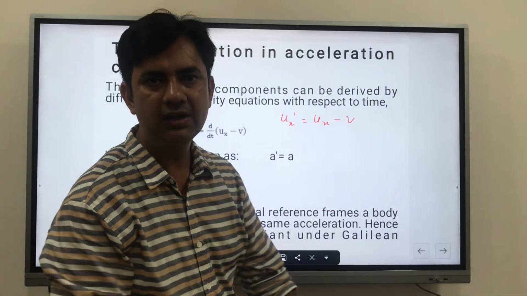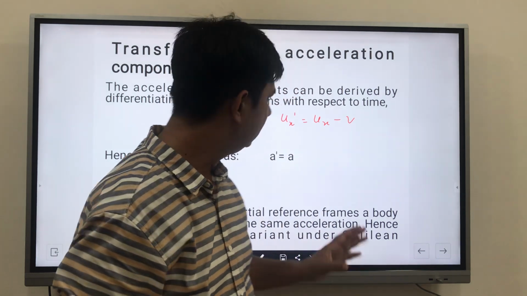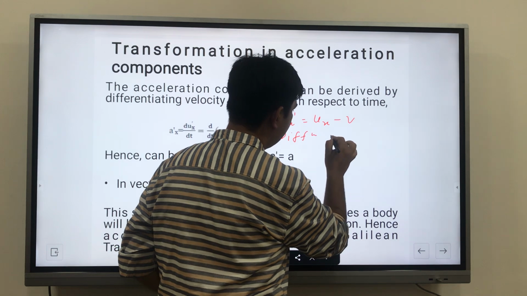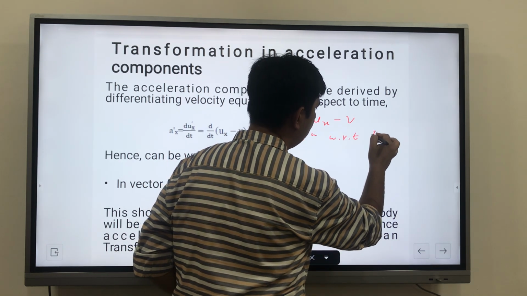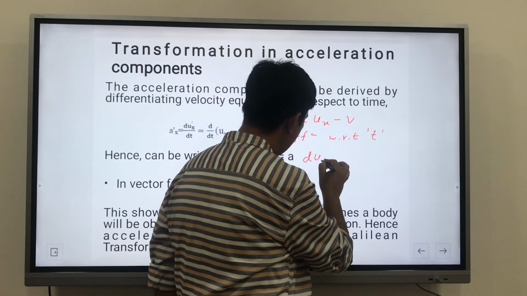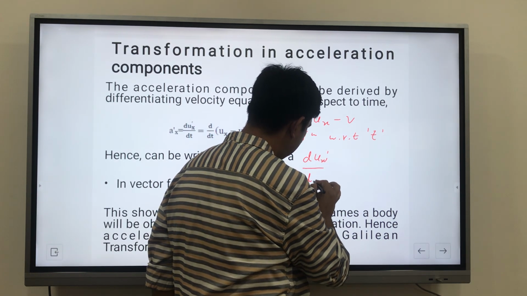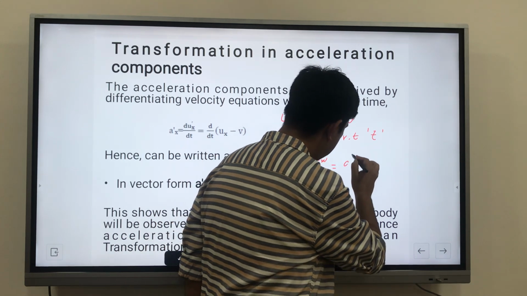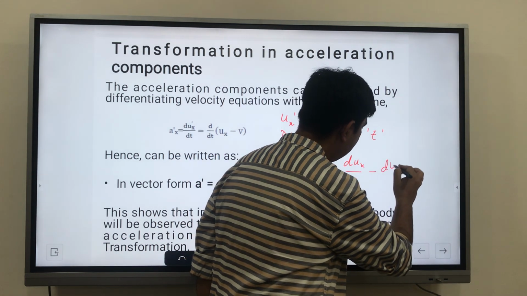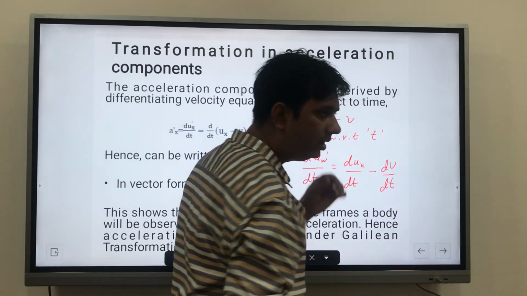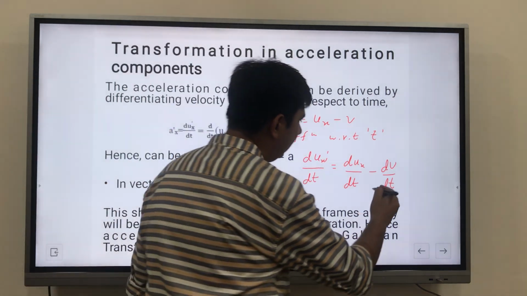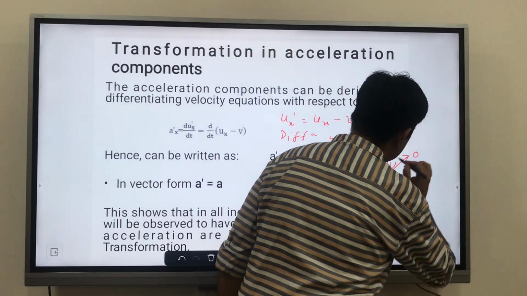Now here v is a constant. Now if we differentiate with respect to time, what we will get is du_x'/dt = du_x/dt - dv/dt. Now as you understand, v being a constant, its derivative can be nullified and we can say the value of it is 0.